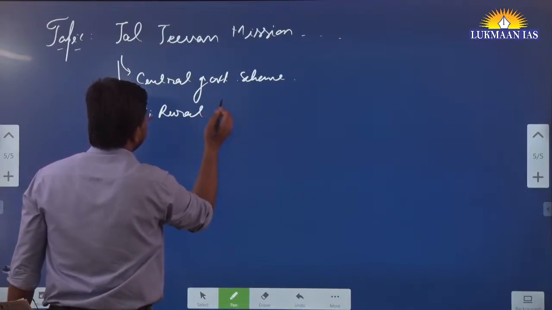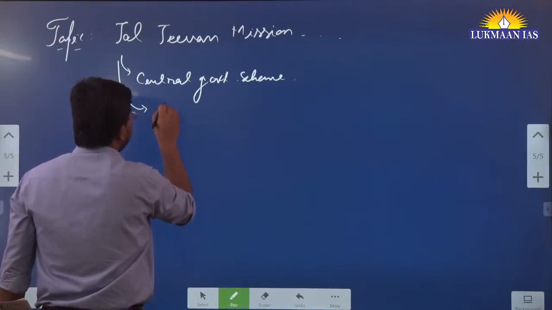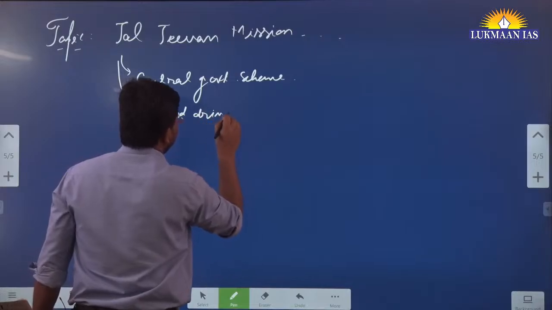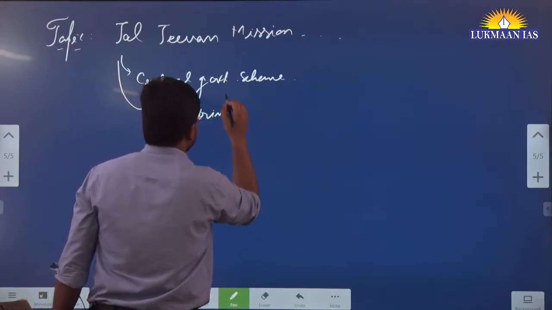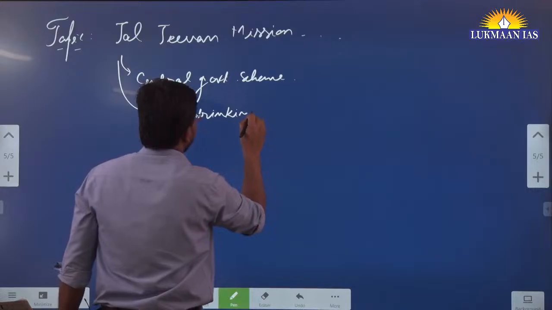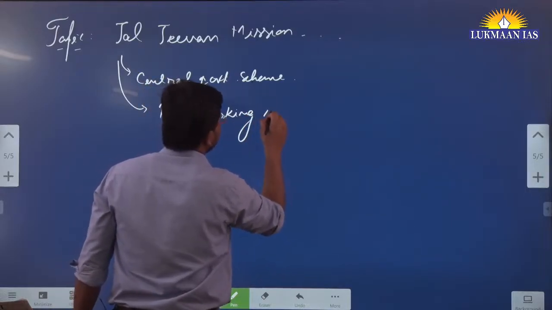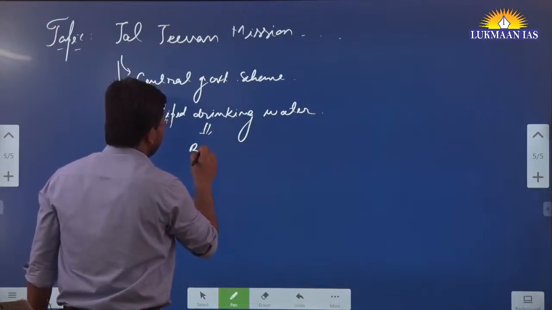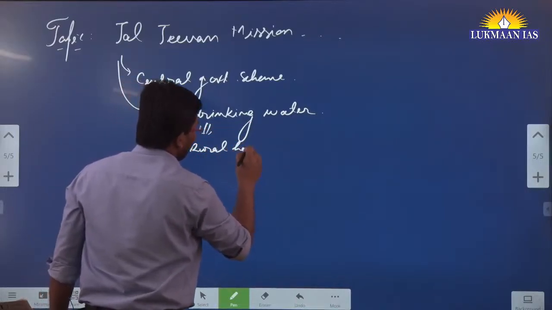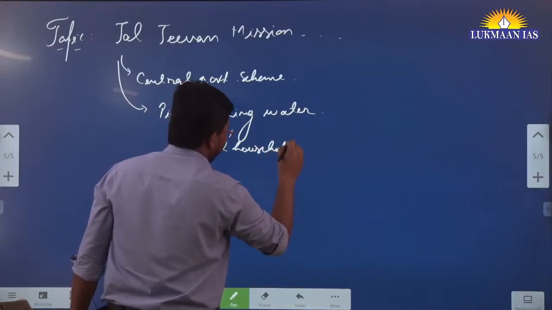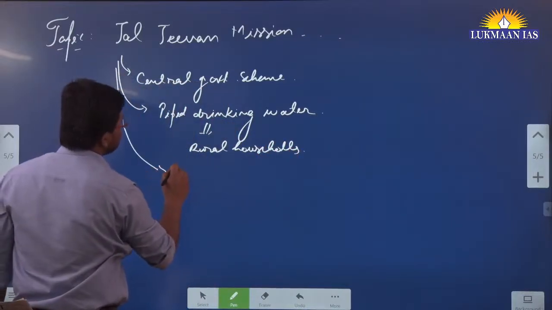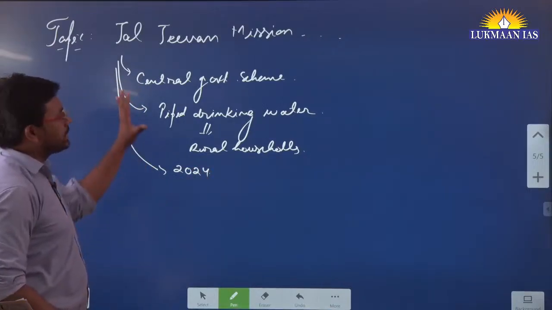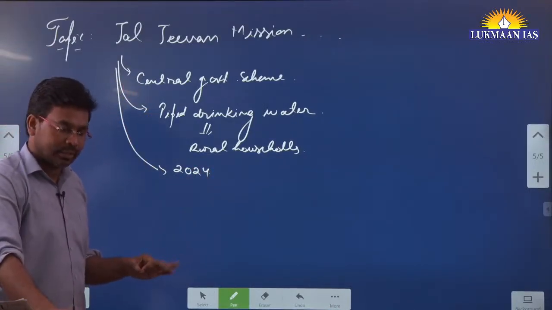They want to provide piped drinking water to rural households in India. By which year do they want to achieve this target? By the year 2024. So Jal Jeevan Mission is a very important mission.